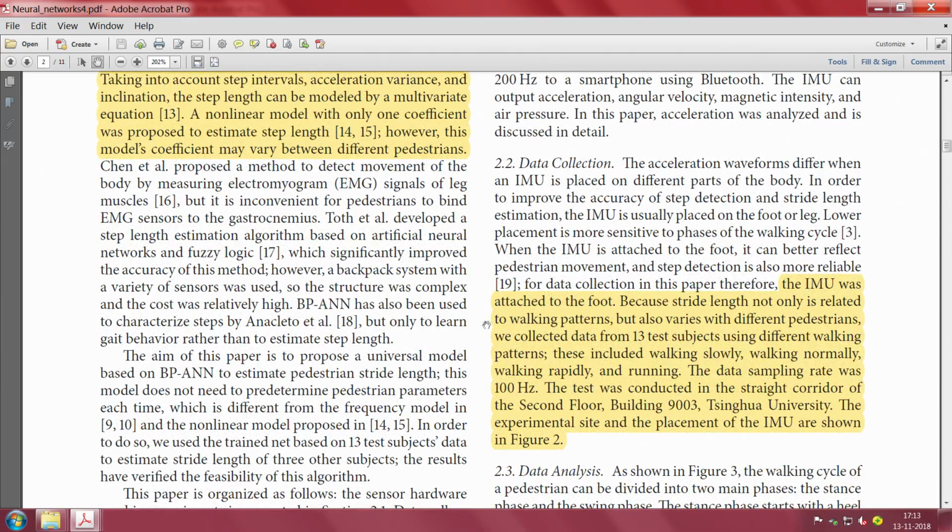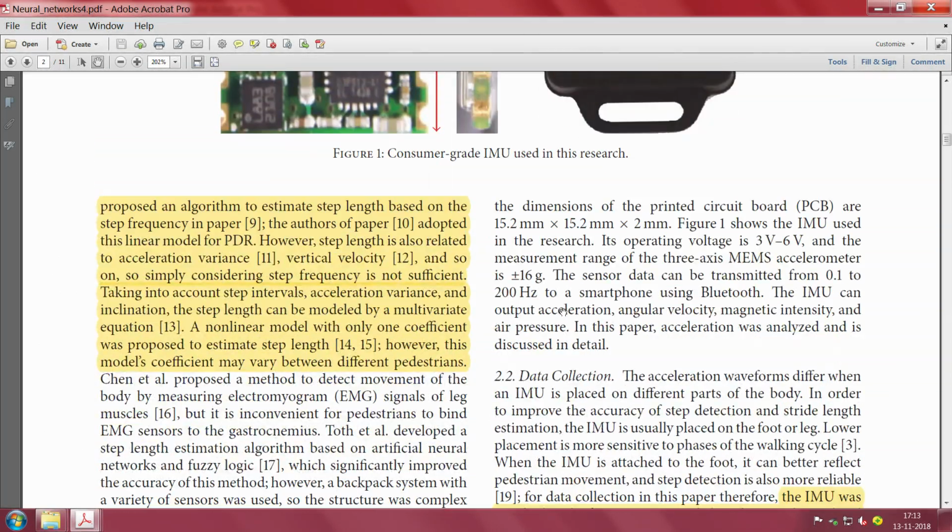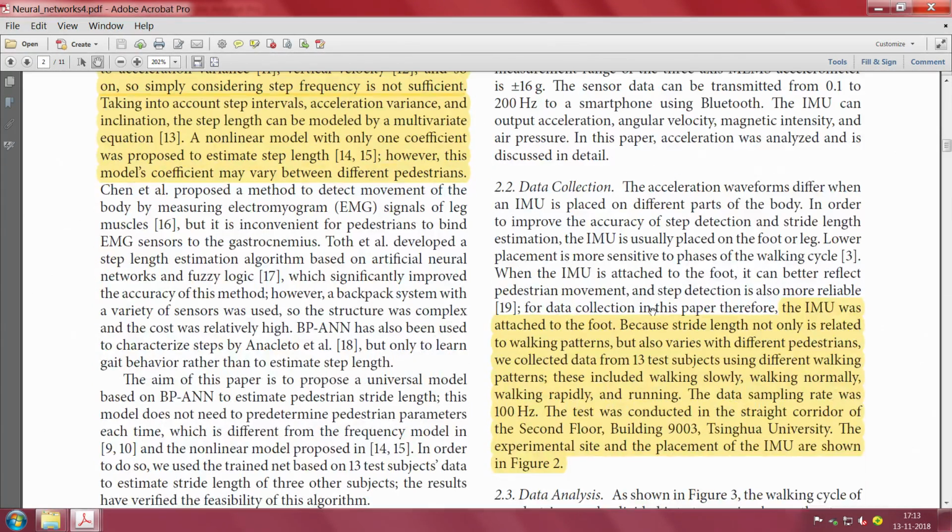And this paper also talks about how to collect data, because they have to get a humongous amount of data before they actually conclude on anything about estimating stride length accurately. So they also, I suppose, connect the IMU on the foot because of its ability to give good signatures, but their data is collected from just 13 test subjects.